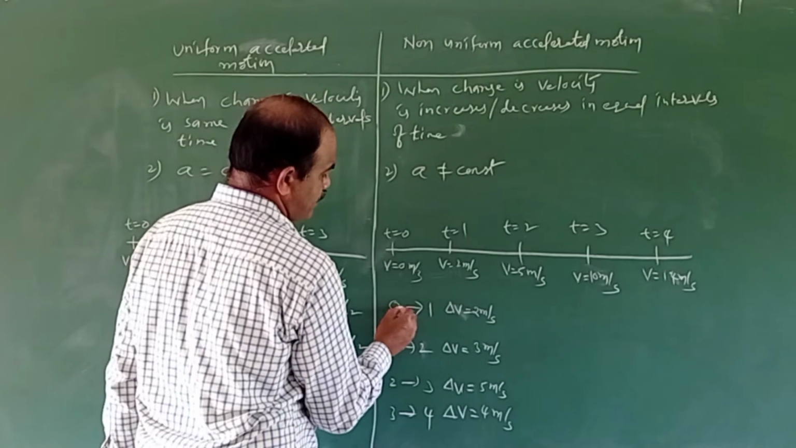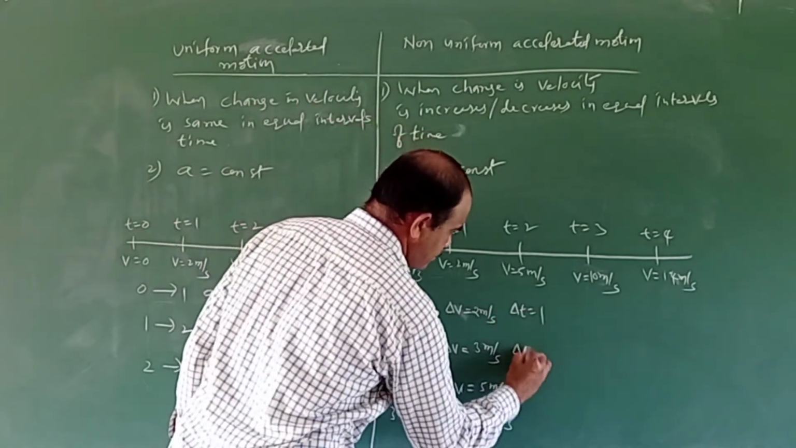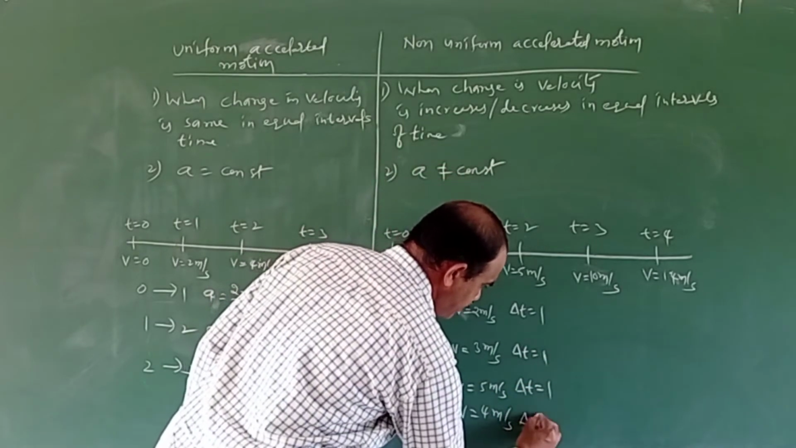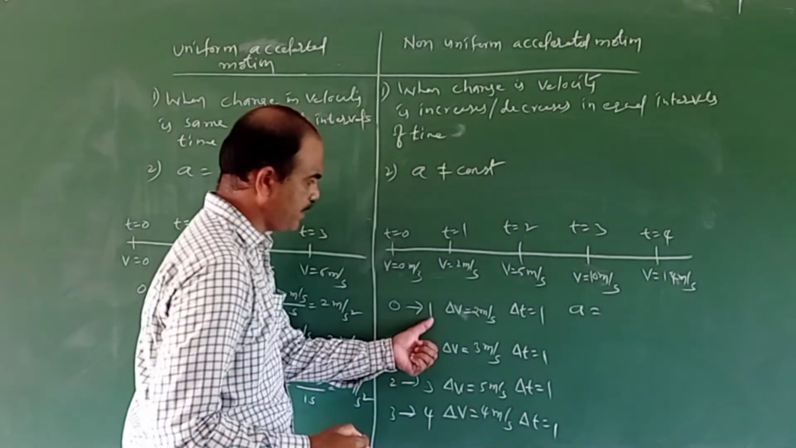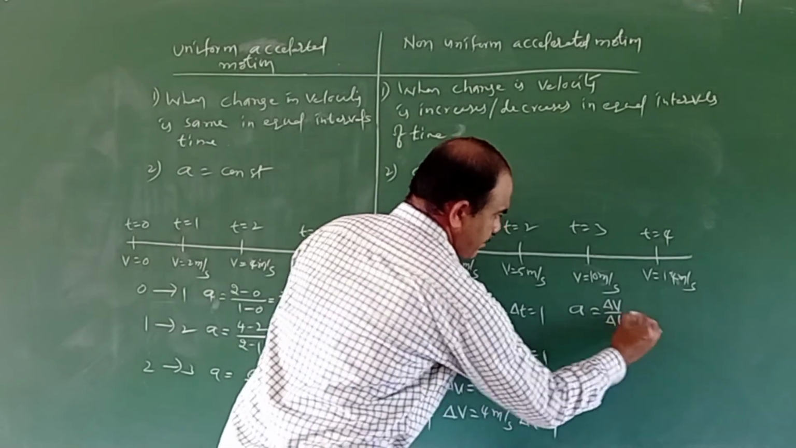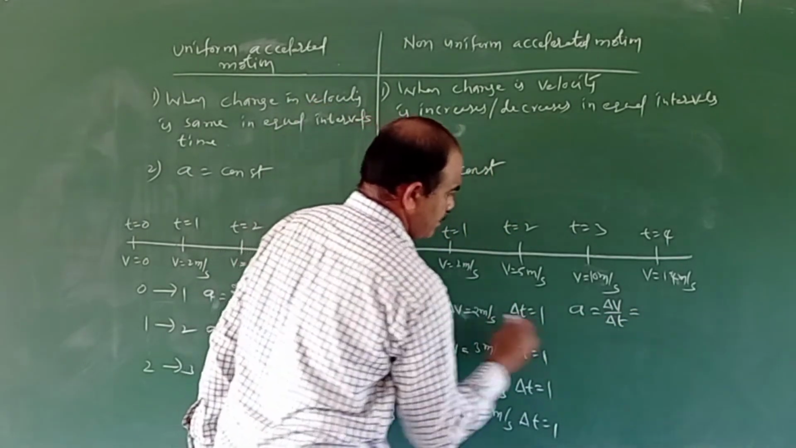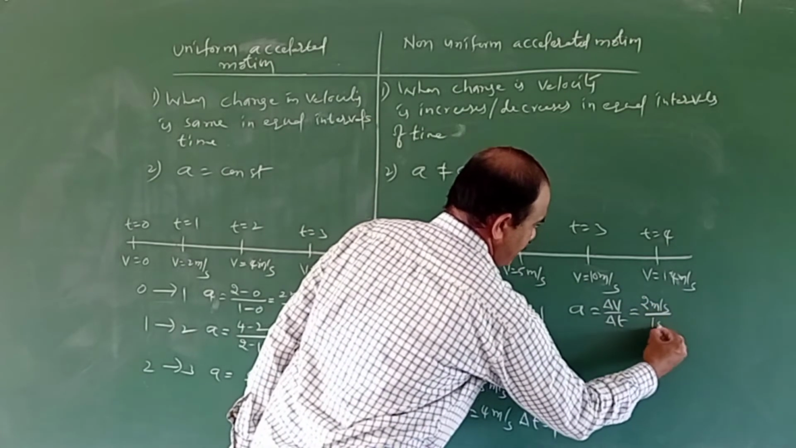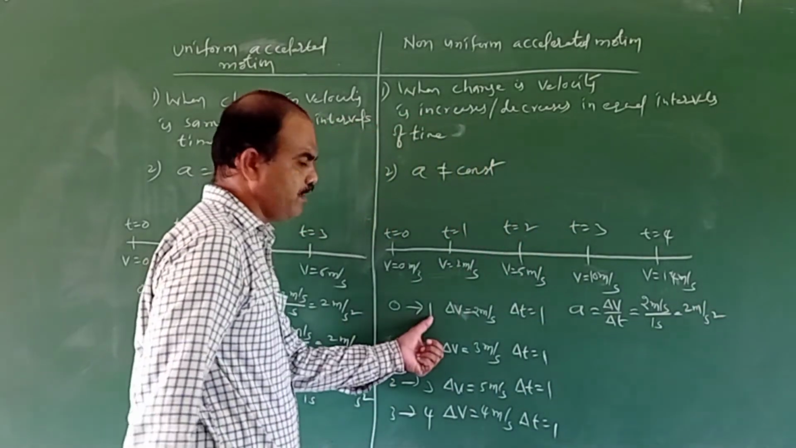Now during this 0 second to 1 second, what is the change in time? Change in time is 1 second. Here also the change in time is 1 second. Here also it is 1 second. Here also it is 1 second. Now what is the acceleration during the 0 second to 1 second? The acceleration formula is change in velocity by change in time, delta V by delta t. The change in velocity is 2 meter per second, by change in time, 1 second, which is 2 meter per second square, during the 0 second to first second.